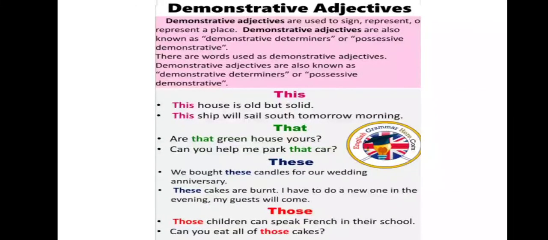We bought these candles for our wedding anniversary. Those children can speak French in their school.